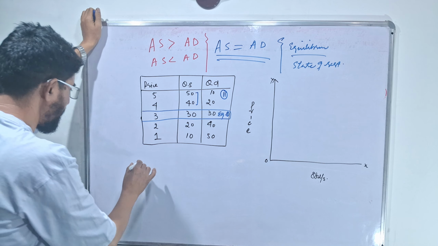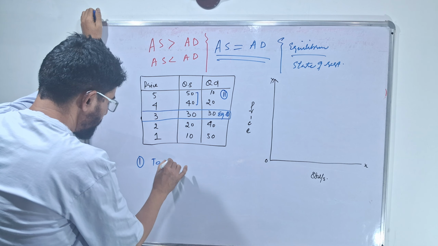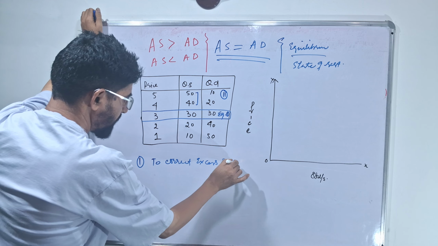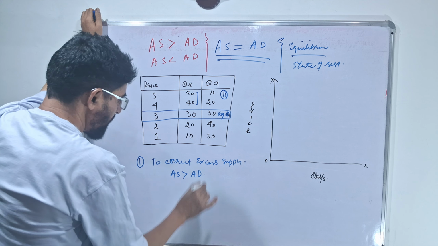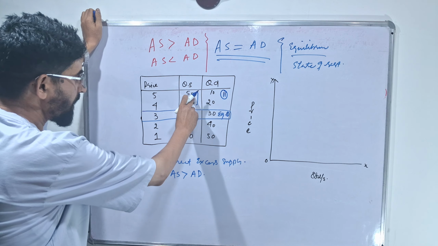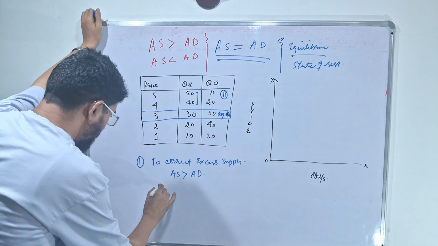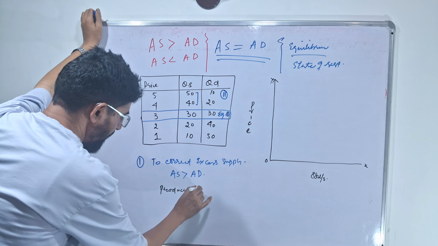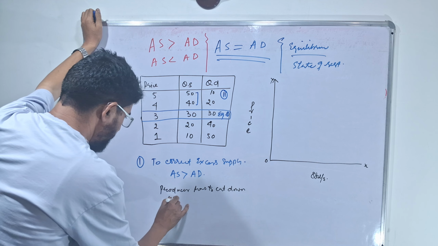Now, to correct excess supply, to reach the equilibrium point, when aggregate supply is greater than aggregate demand, what needs to be done? Definitely, the producer has to cut down his production. I will write, producer has to cut down his production.